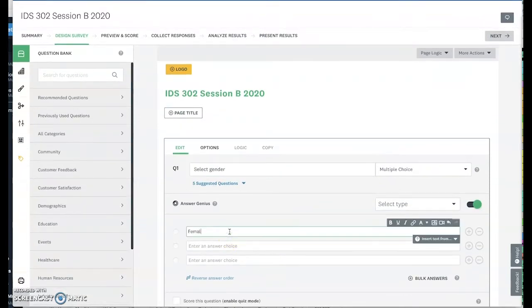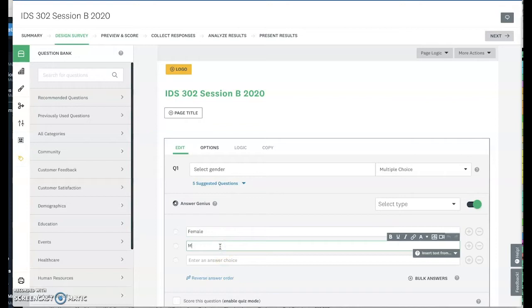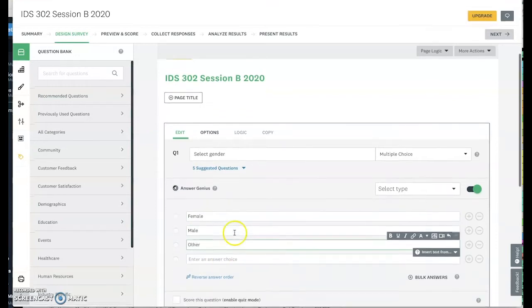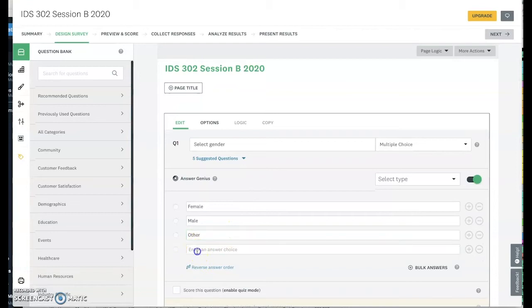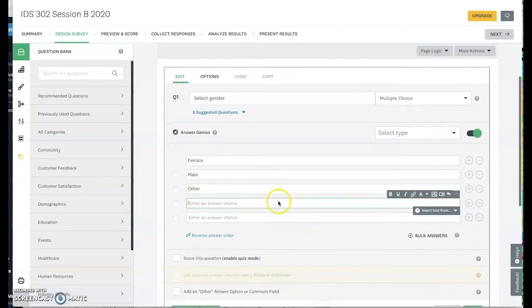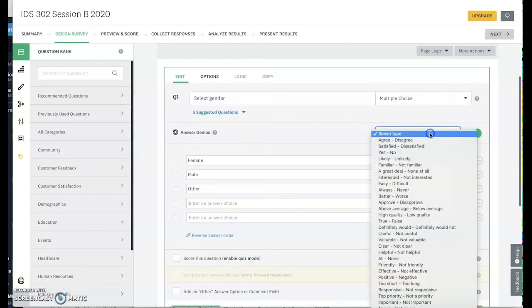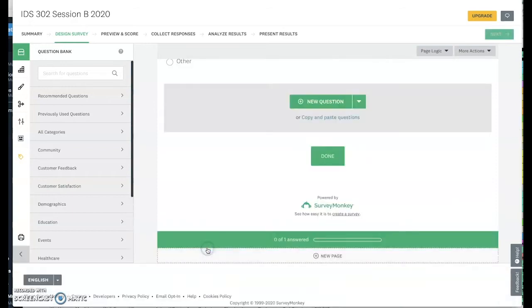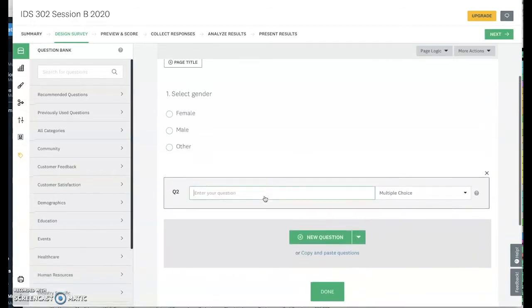Let's go female, male and other. Now, you'll notice it keeps adding a line when I add something, but we're not going to keep adding, so it'll end up right there. Select type, that's all we're doing here. No, it's just select. So let's go to next question, and you can see that question's up there, right?